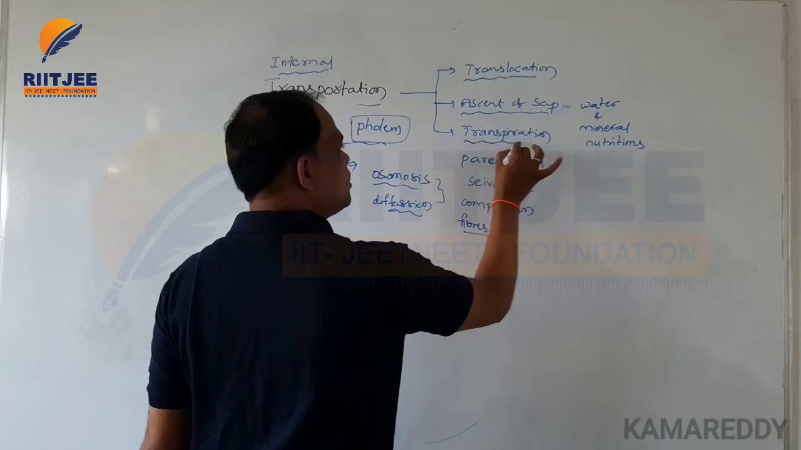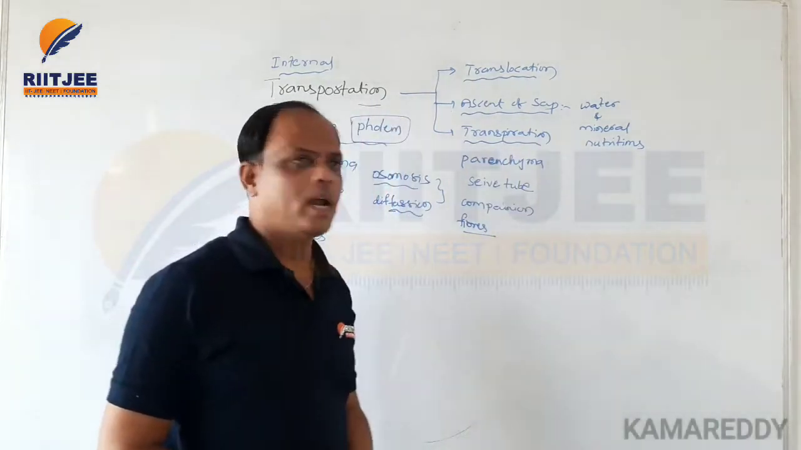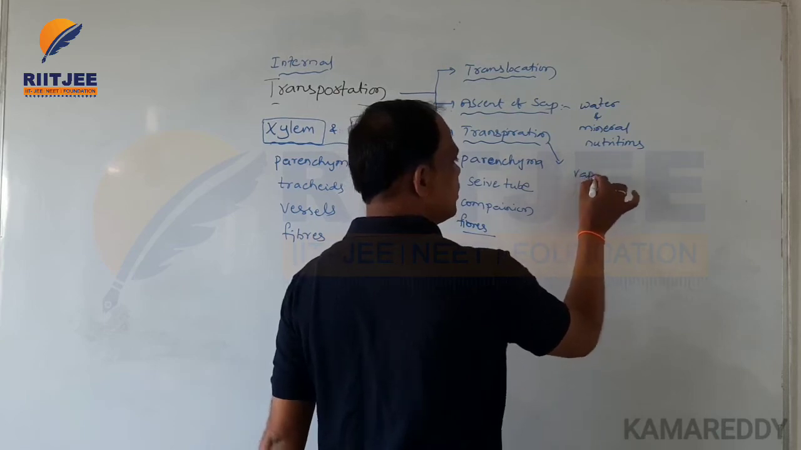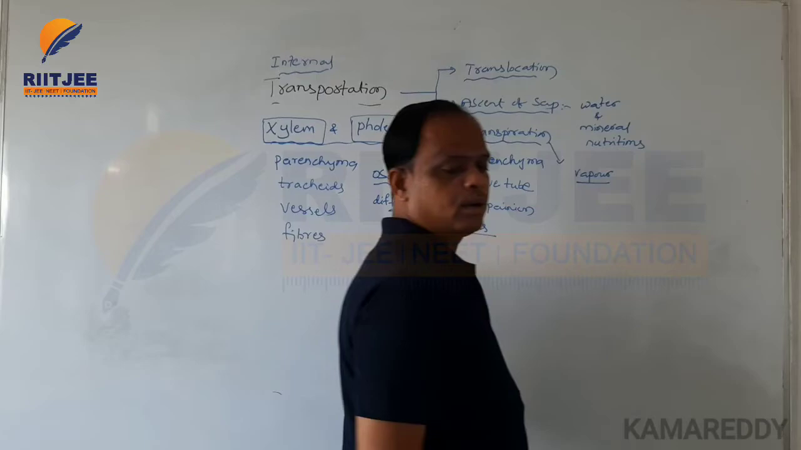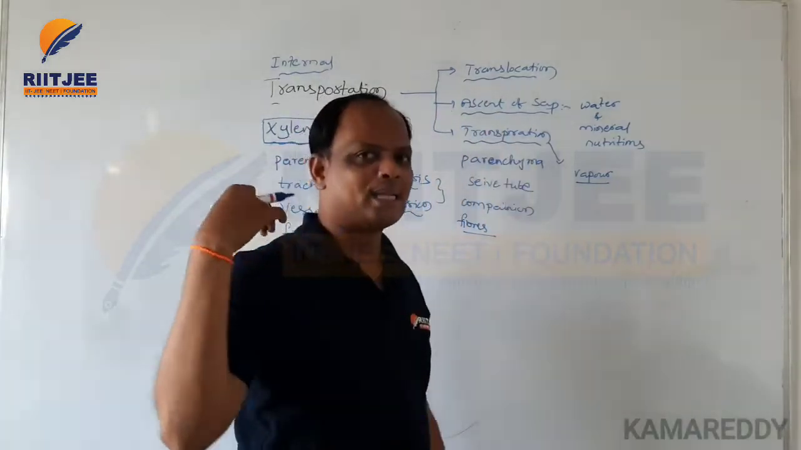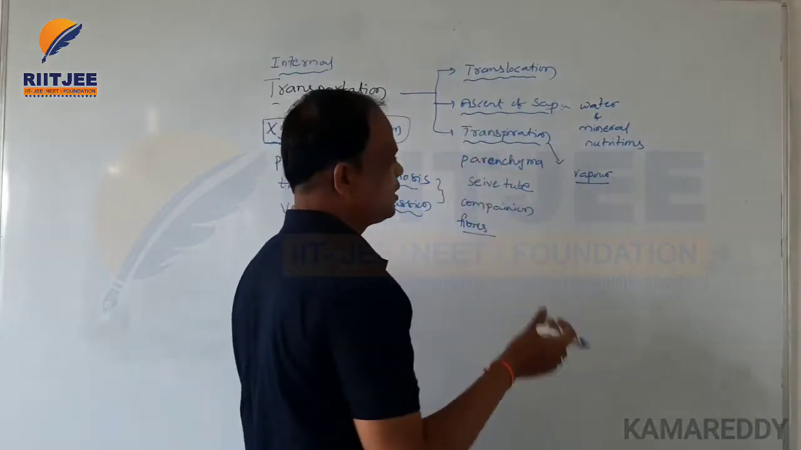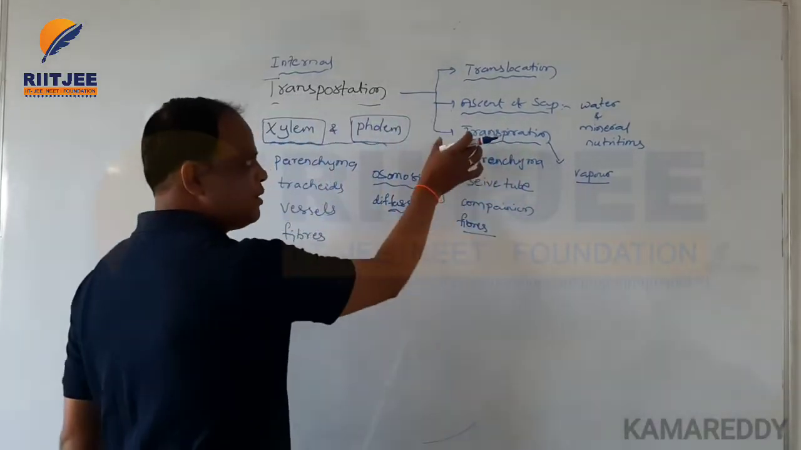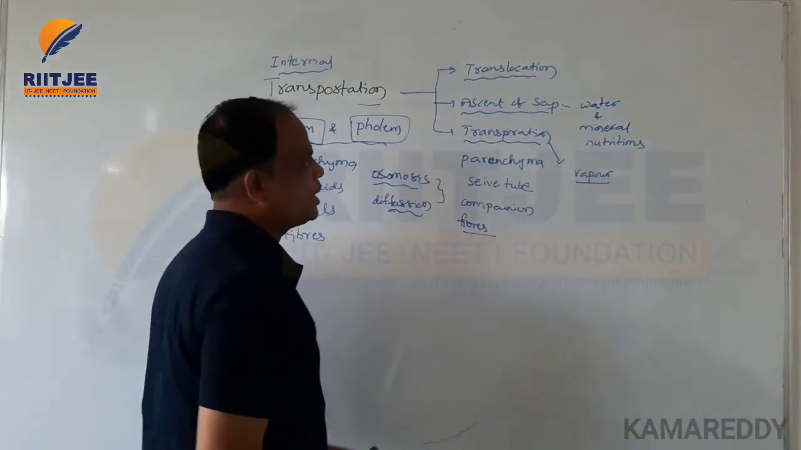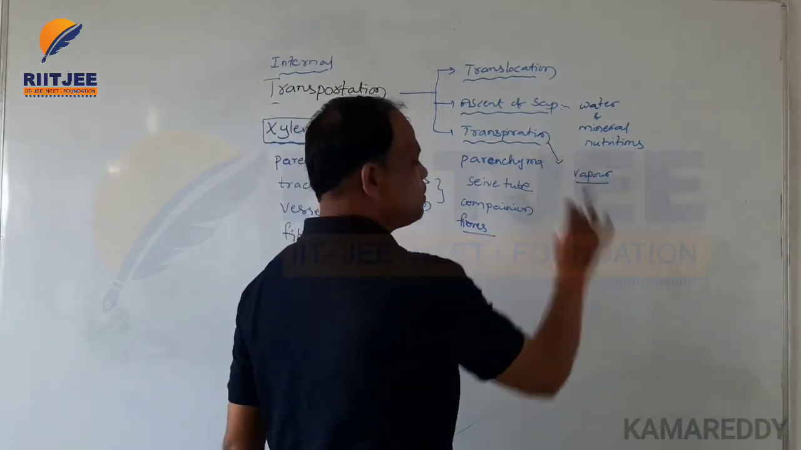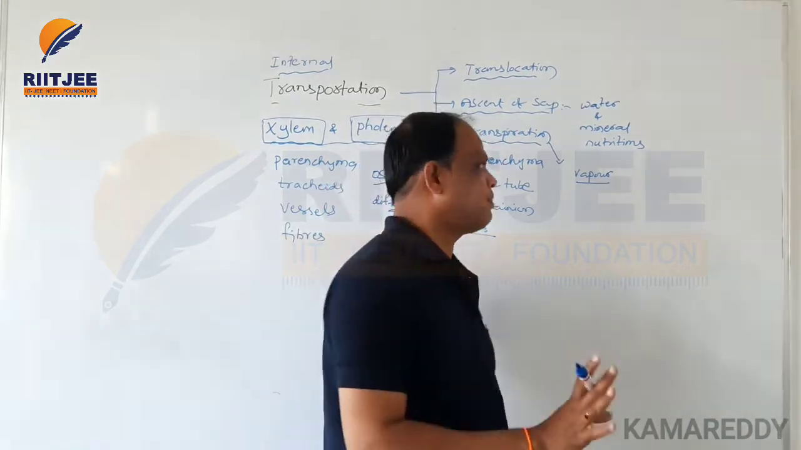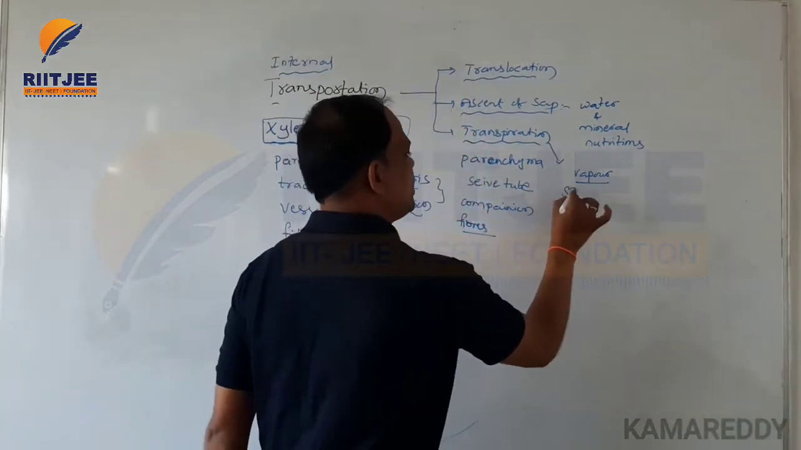And the next one is transpiration. Transpiration means the loss of water in the form of vapor from the inside to the external side. Mainly the transpiration process is carried out through stomata, or with the help of stomata.